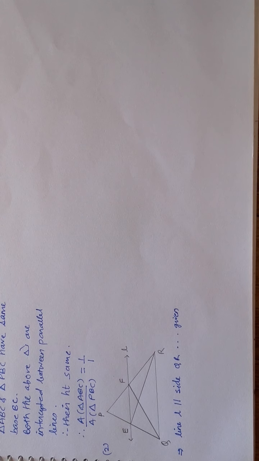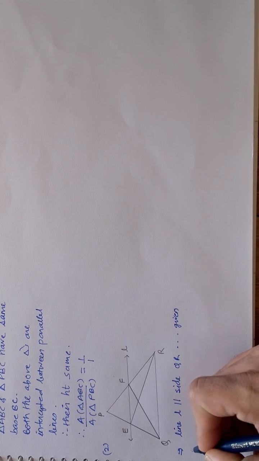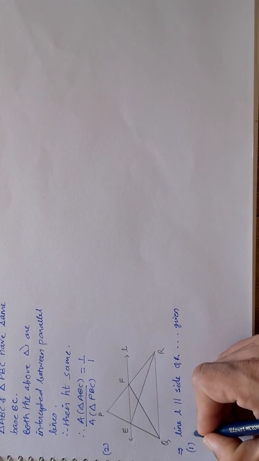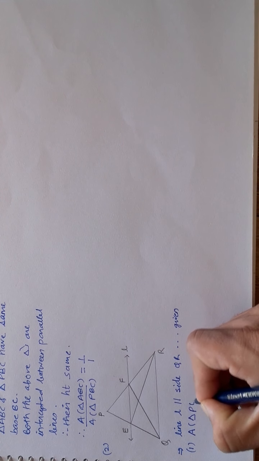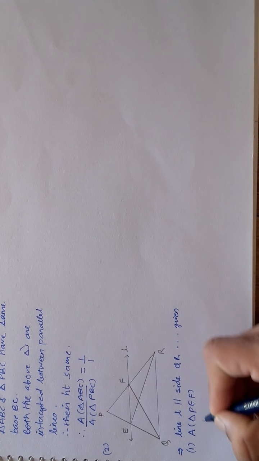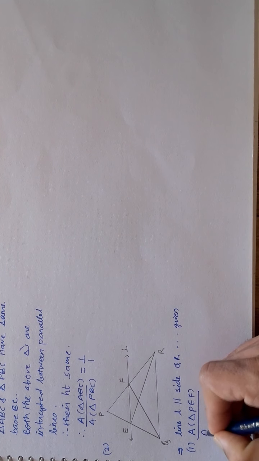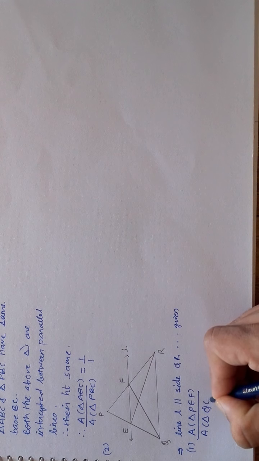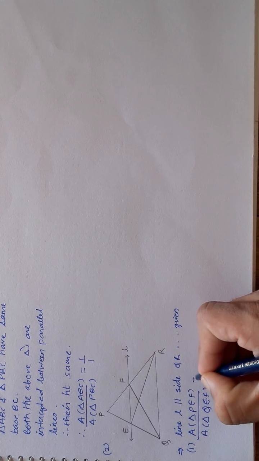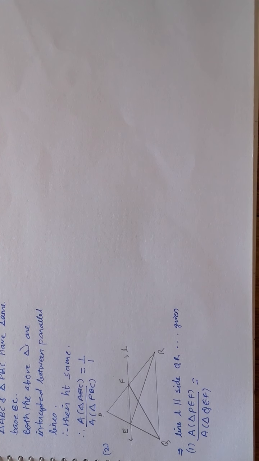Now suppose I am taking the ratio of area of triangle PEF to area of triangle QEF.